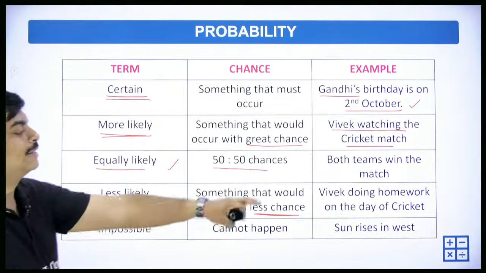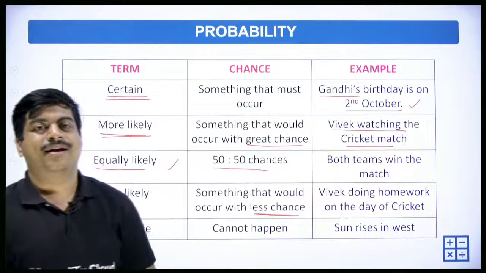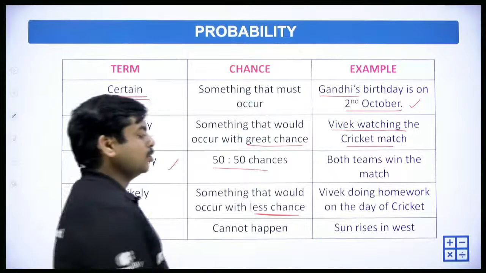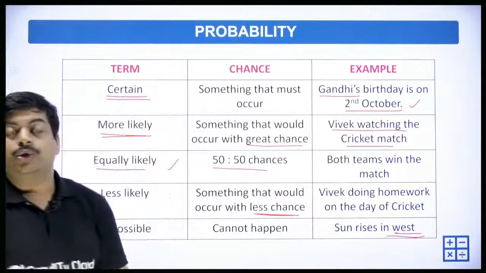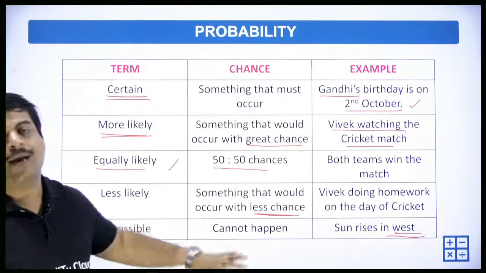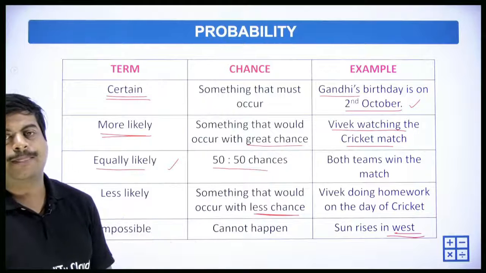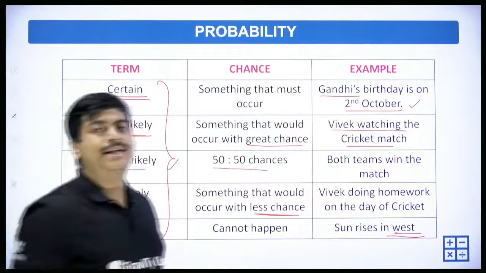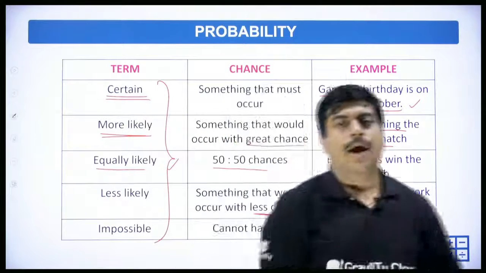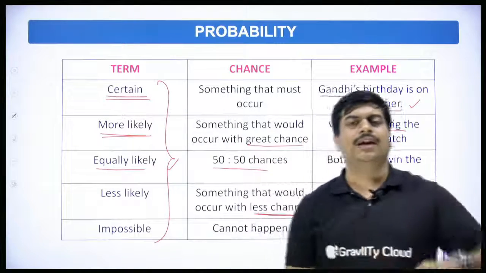Impossible means it cannot happen. Sun rises in the west? No, the sun rises in the east. The sun will never rise in the west, so it can never happen. It's an impossible event. So this terminology is very important. We are going to use this terminology again and again in this chapter: more likely, less likely, equally likely.